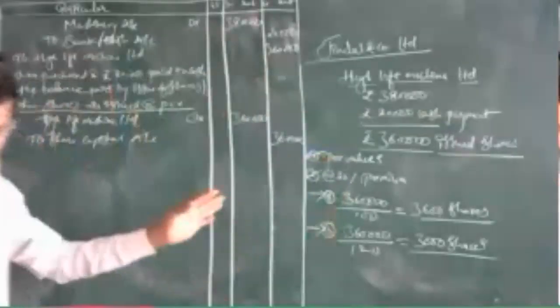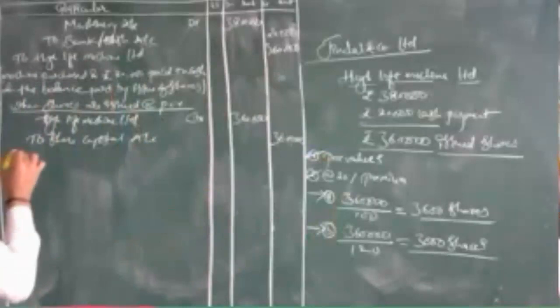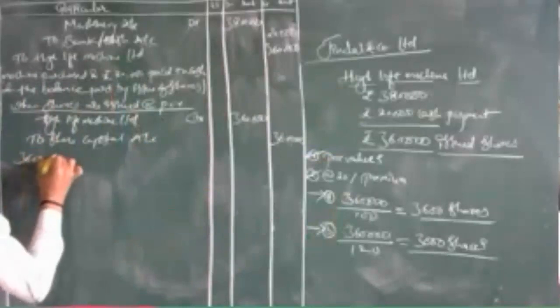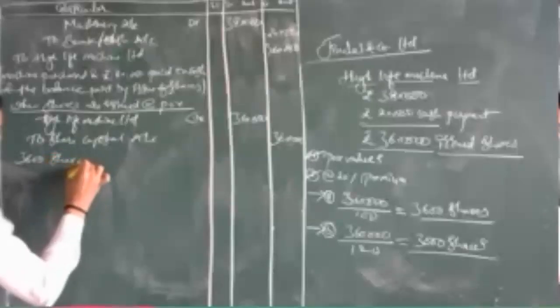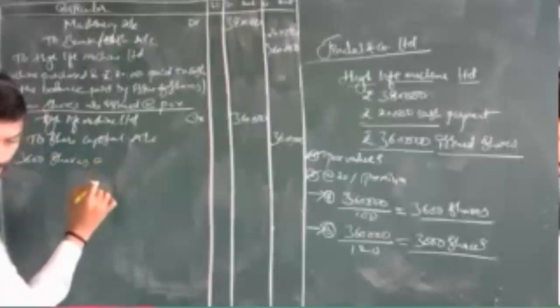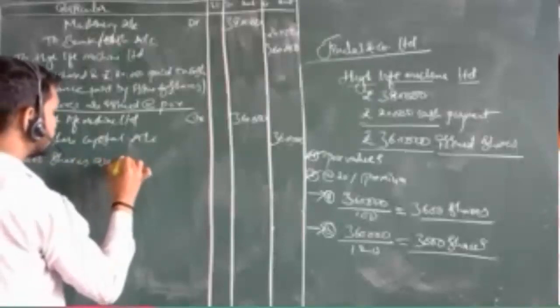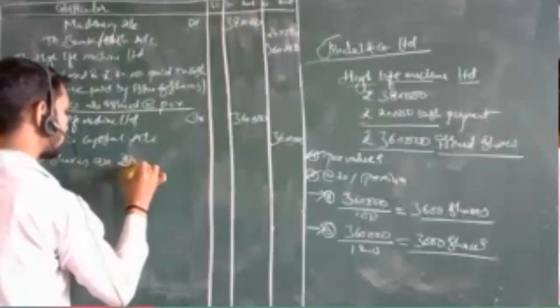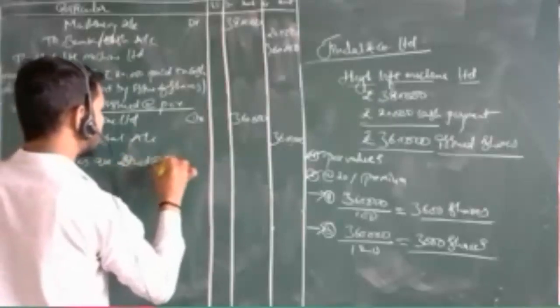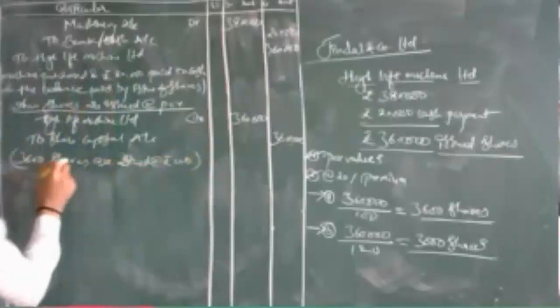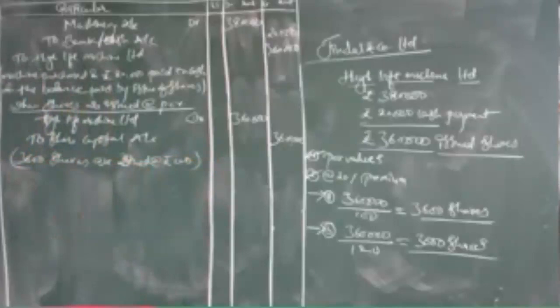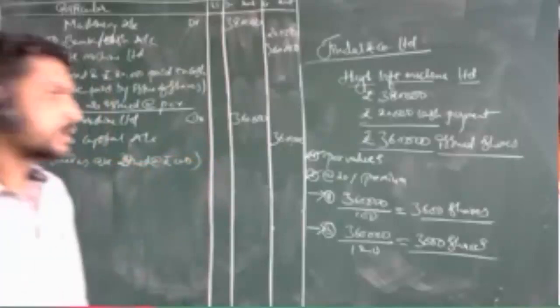So we give the description, just like 3,600 shares are issued at rupees 100. You can write any description here. So for 100 rupees you have issued the shares.